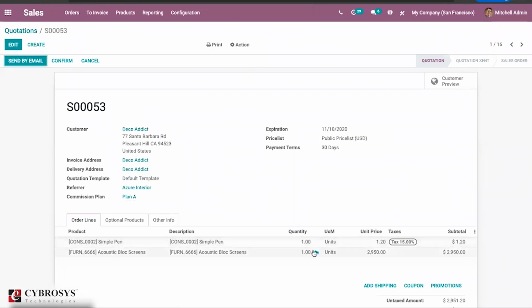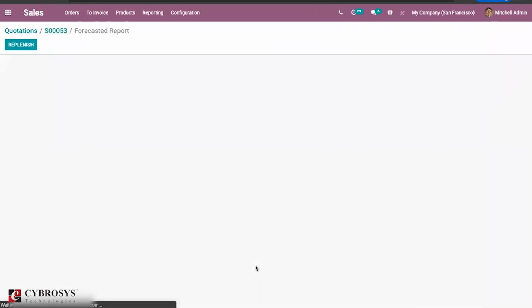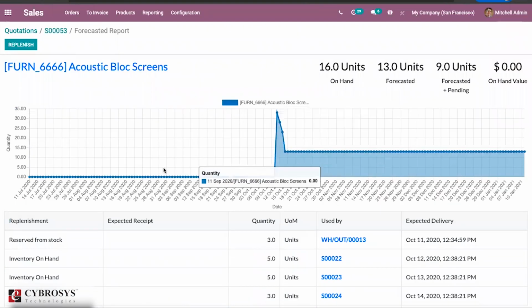Now you can find an icon here. Once you click on this, it will list the availability and view forecast. Once you click on this, Odoo will provide you detailed forecast of that particular product. You can find how many units you have on hand right now, the units to be forecasted, units forecasted plus pending, then the total on hand value for that particular product.